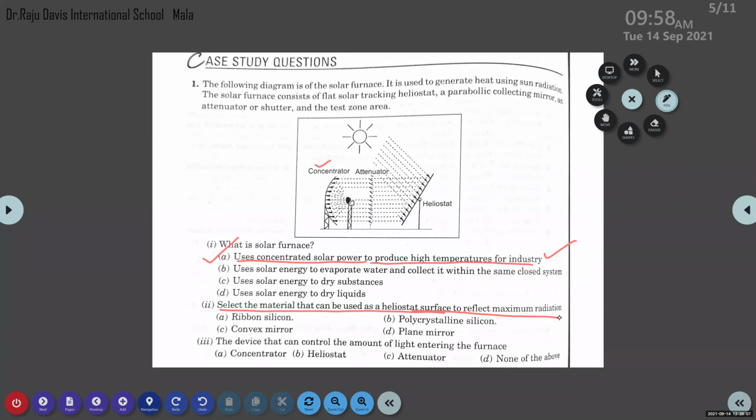Read the question carefully and observe the figure. Here, this is the heliostat. The options are ribbon silicon, polycrystalline silicon, a convex mirror and a plane mirror. Which is the right answer? Plane mirror. Yes, it's a plane mirror.